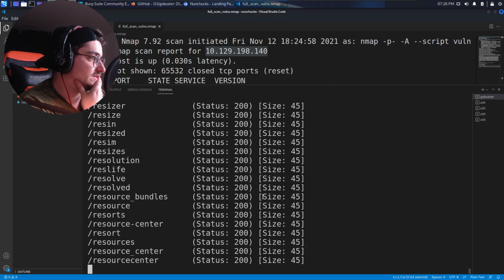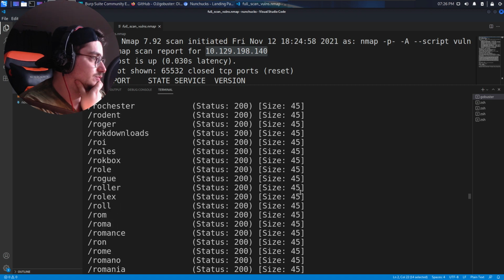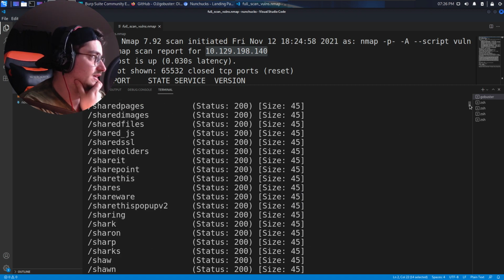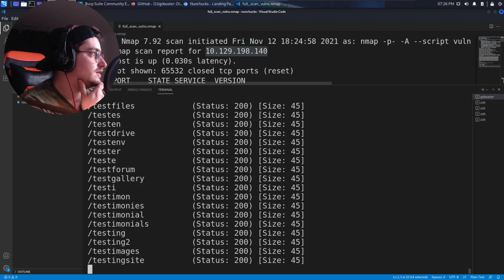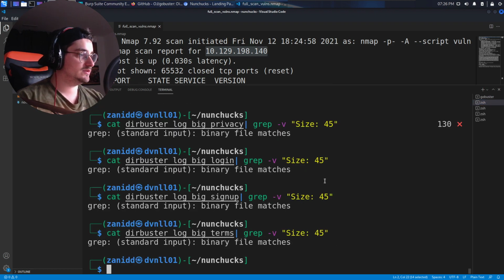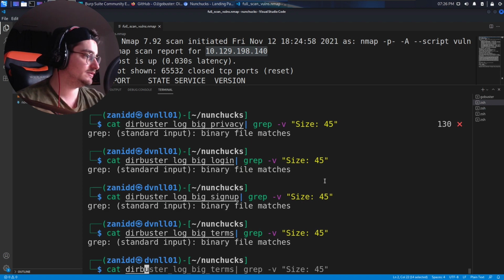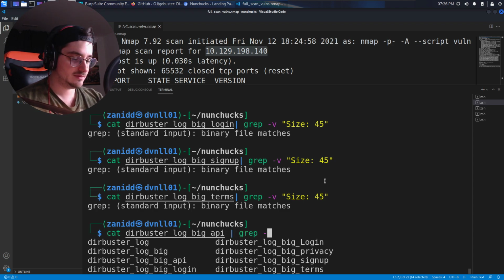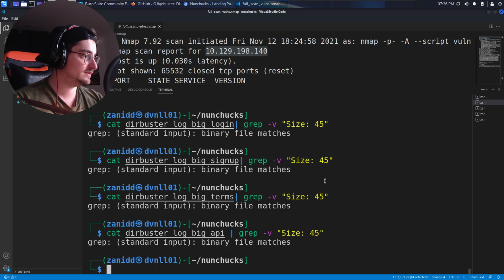I think this should run through pretty fast. But then I have no idea. I mean, in the meantime, we could essentially cat the GoBuster log for the big API and then grep away all the size 45 things.